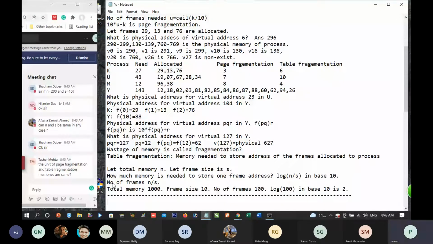Suppose a process needs memory which is perfect multiple of 10. Then there is nothing like page fragmentation. You see, we need 7 and we have given 30. So page fragmentation is 3. We need 12 and we have given 20. So memory wastage is 8. But here 4 digits are to be stored in the table. So 4 memory is wasted in this. Any doubt?